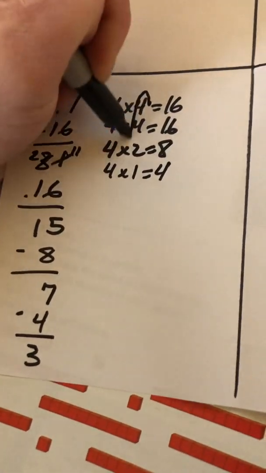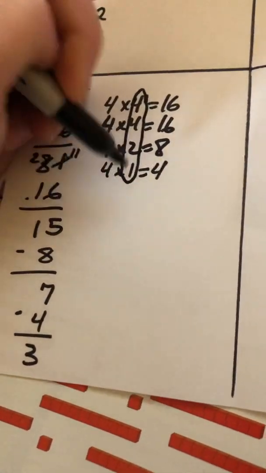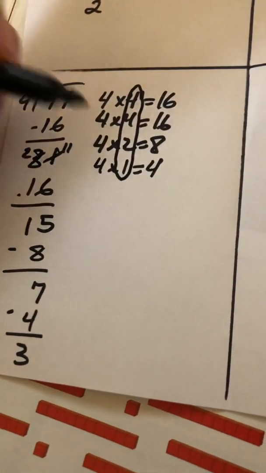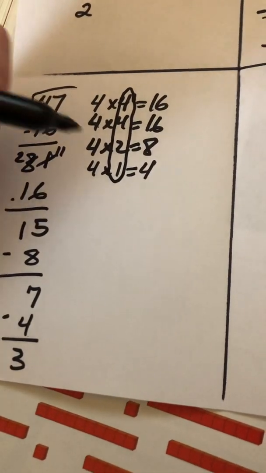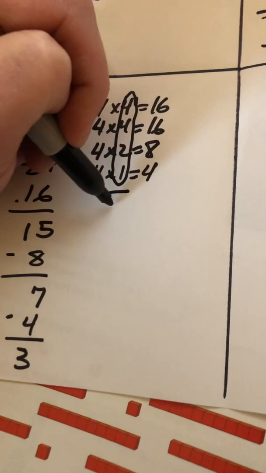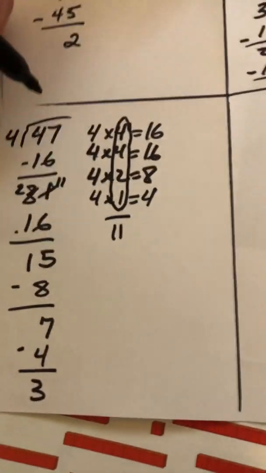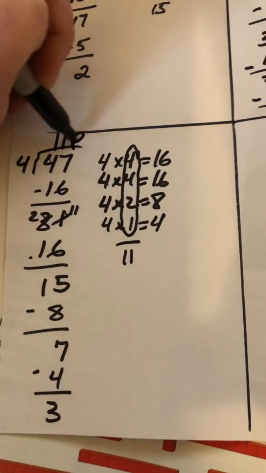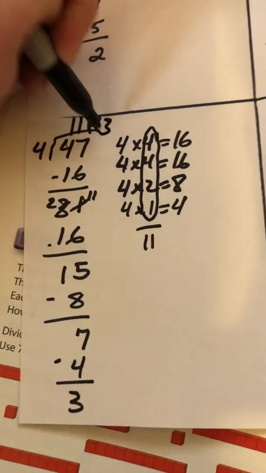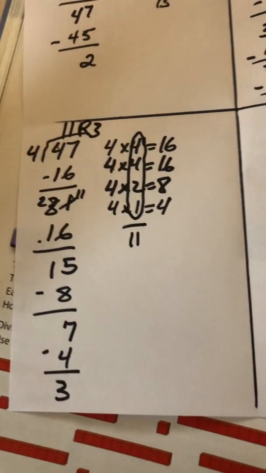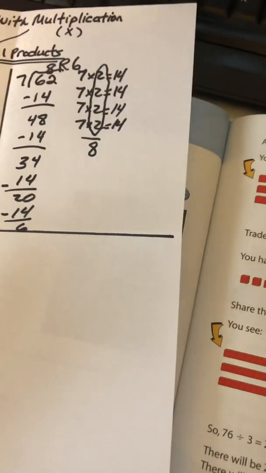I have to add up all the numbers that I multiplied. 4 plus 4 is 8. 8 plus 2 is 10. 10 plus 1 is 11. So 47 divided by 4 is 11, with a remainder of 3. We can try one more.